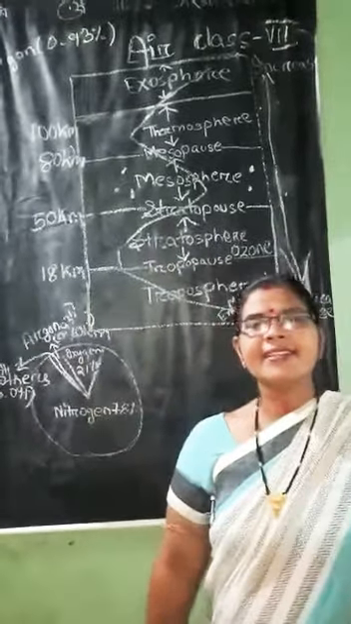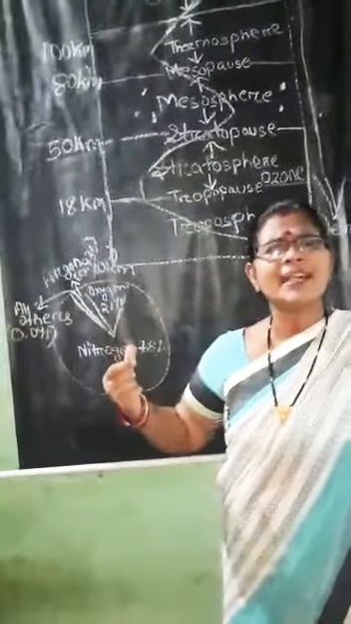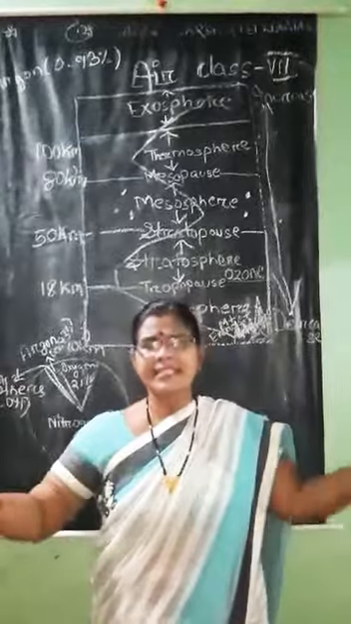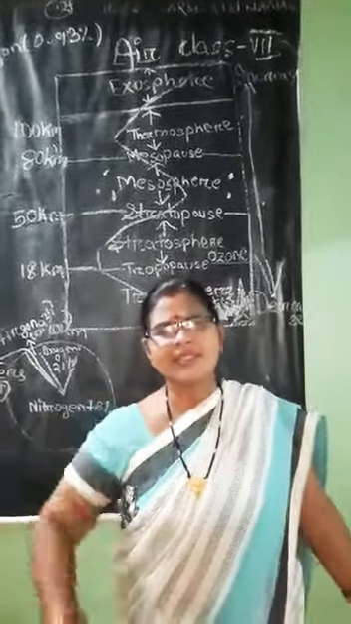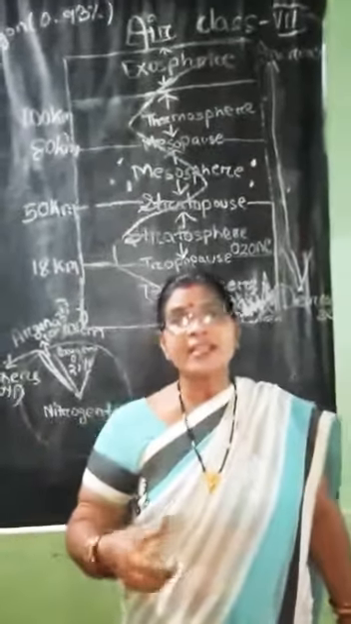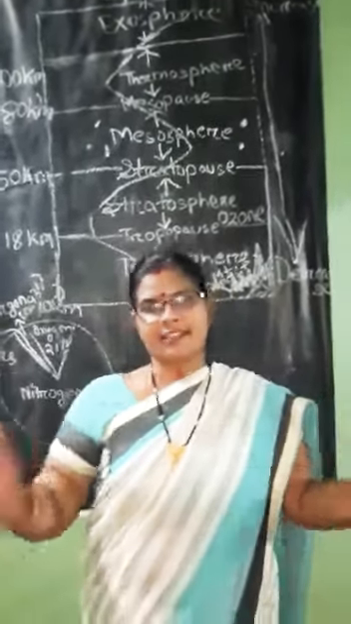Am I right? So can you tell me, why does life exist only on the earth? Why is it a unique planet? Scientists have not found life on any other planet till now. Why? It is because of the presence of atmosphere, air, oxygen, water, moderate temperature and all that.